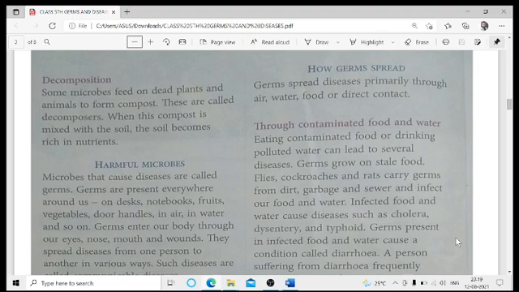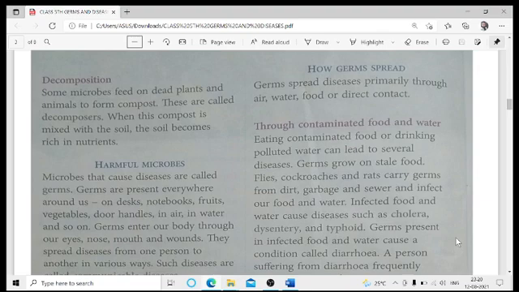Decompose them means they rot them, eat them, and as a result they help in cleaning the environment. All right. So when the microbes feed on the dead plants and animals, they form compost. That is, dead plants and animals get converted into compost, and these microbes are known as decomposers.